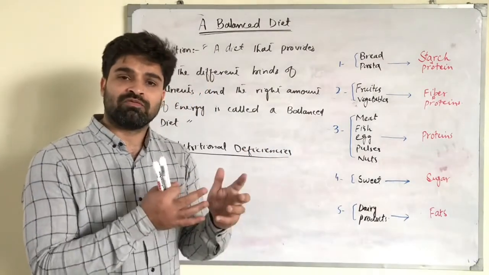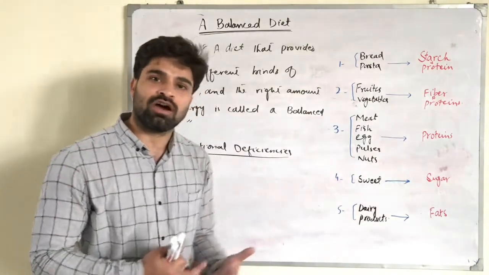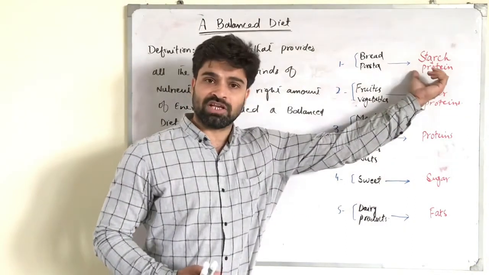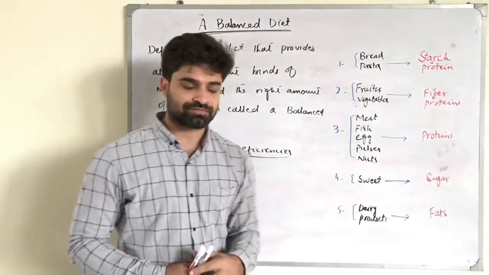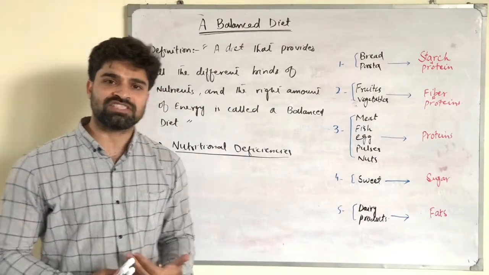That child will not grow properly because his or her cells will not develop due to the lack of protein in his or her diet. So this is how the nutritional deficiencies